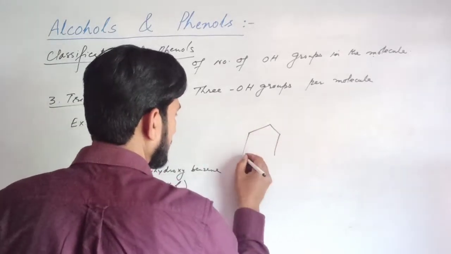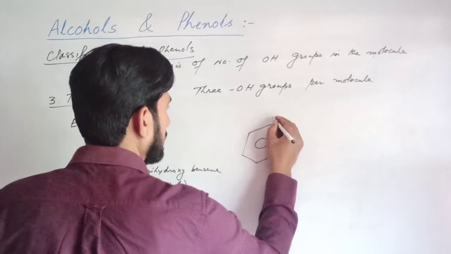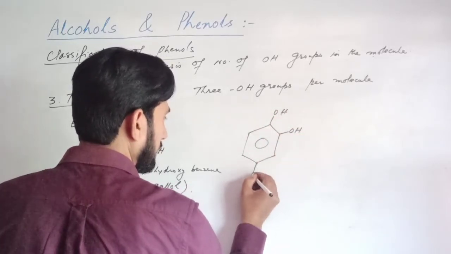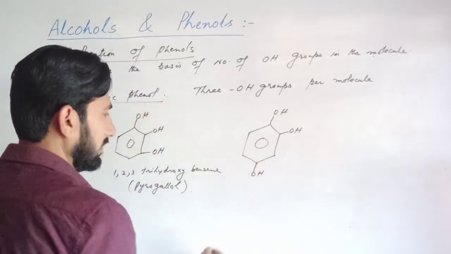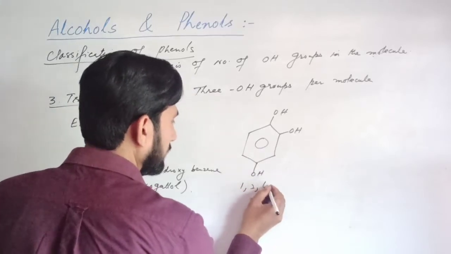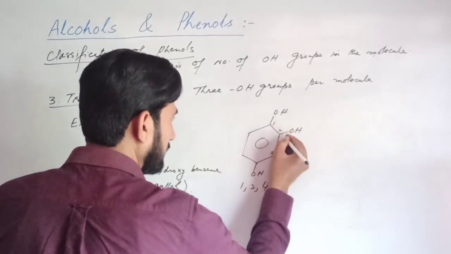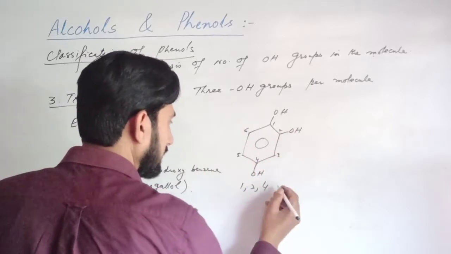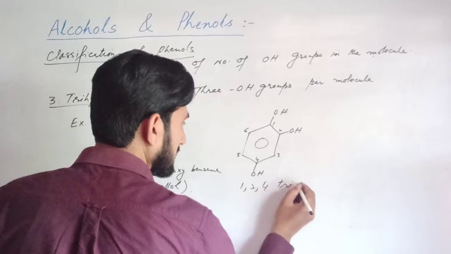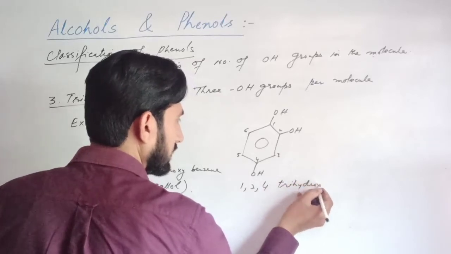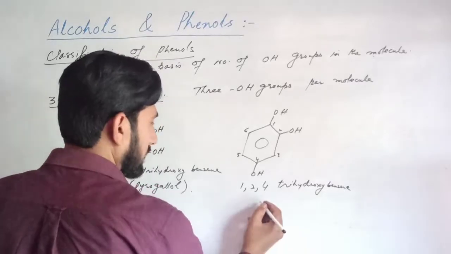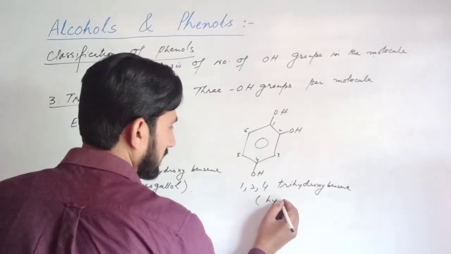Another example, OH group, OH group, OH group at positions 1, 2, 4: 1,2,4-trihydroxybenzene. Commonly called hydroxyquinol.